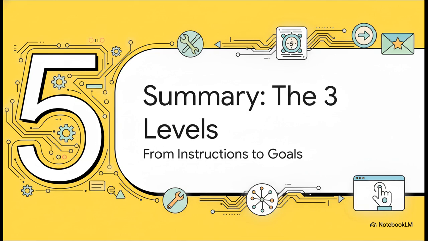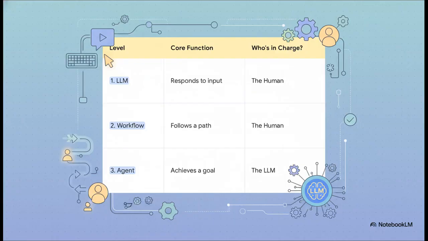Okay, we have covered a lot of ground here, so let's pull it all together with a quick summary of the 3 levels we've just walked through. This table really makes it crystal clear. At level 1, the basic LLM, its whole job is to respond to an input. Who's in charge? The human. Level 2, the workflow, it follows a predefined path. And who's in charge? Still the human. But then you hit level 3, the agent. Its function is to achieve a goal. And the one in charge? That's right, the LLM itself.